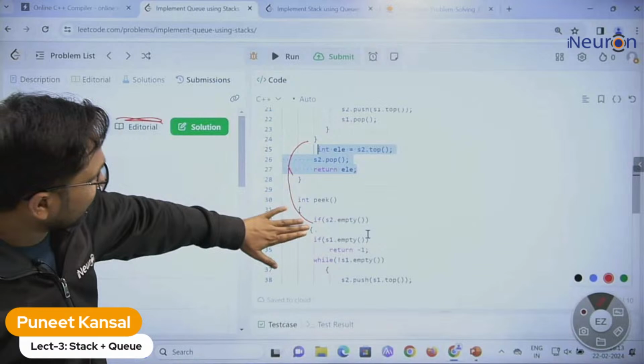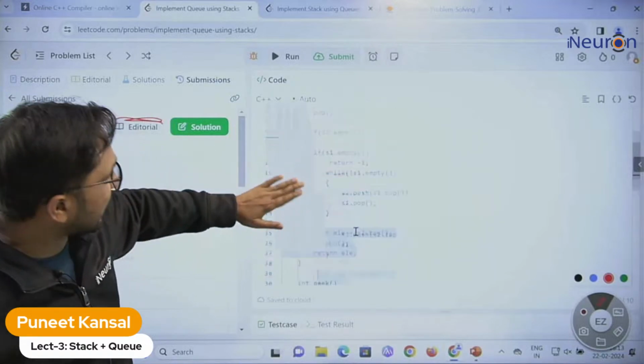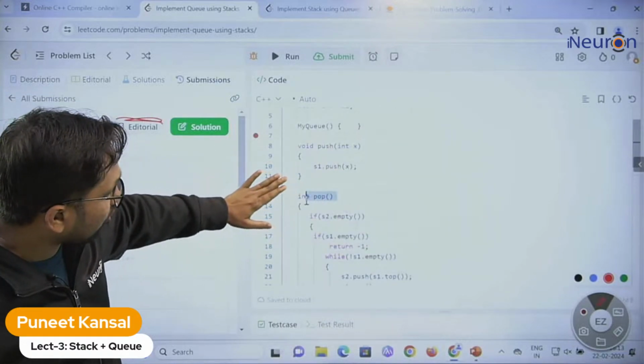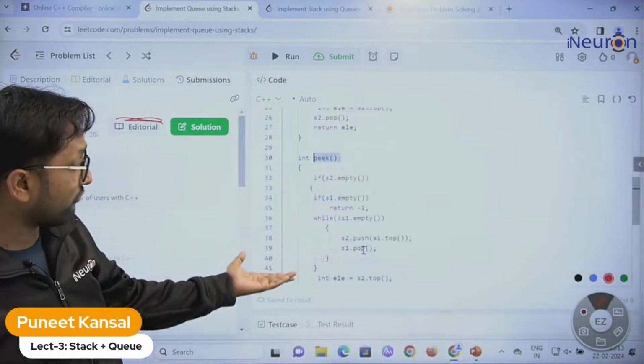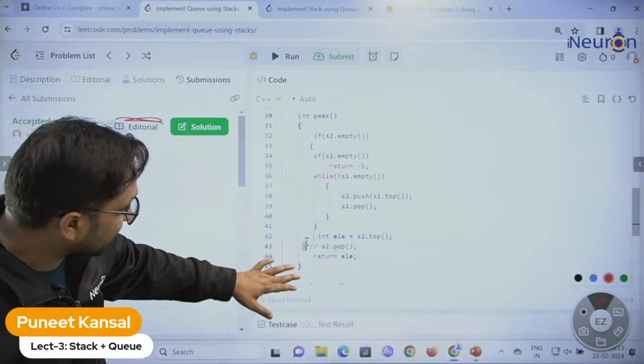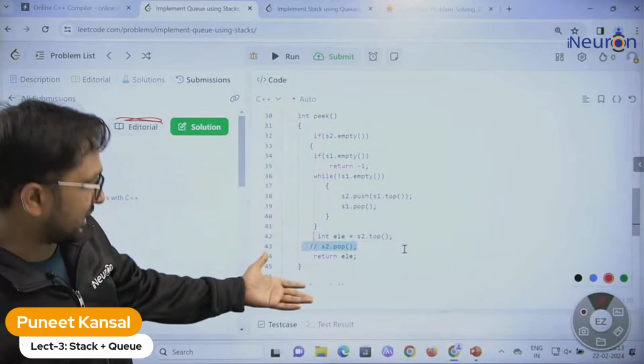And the difference between peek and pop is that in pop we are deleting the top element. Here we are not deleting the top element. They just want to know what the top is. So we just do not delete it. Otherwise we do the same thing.